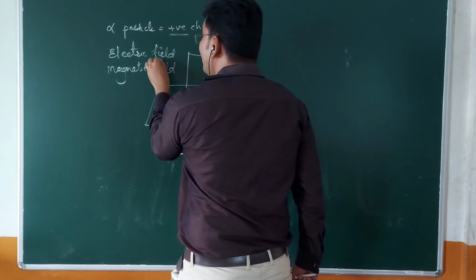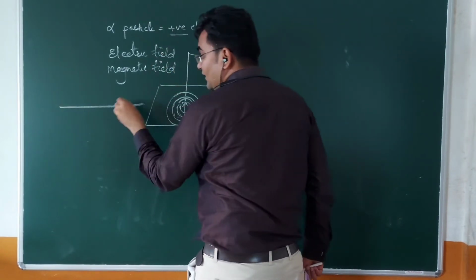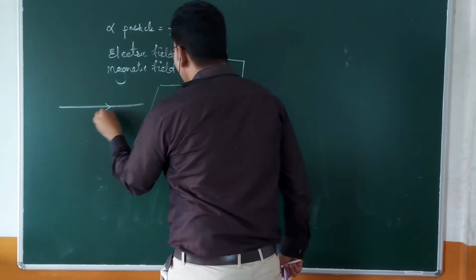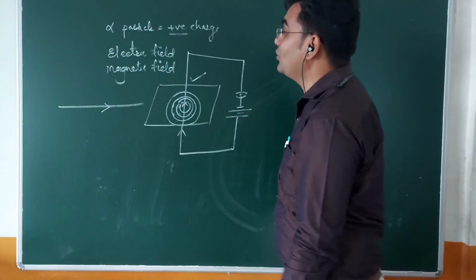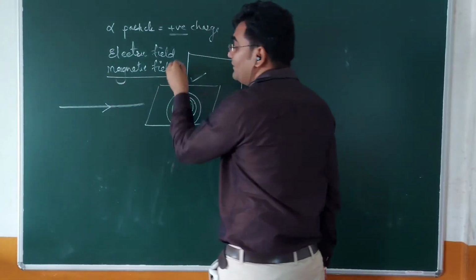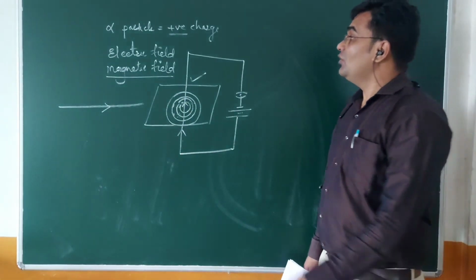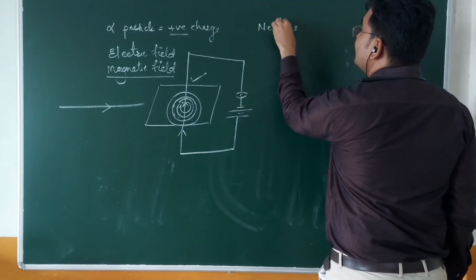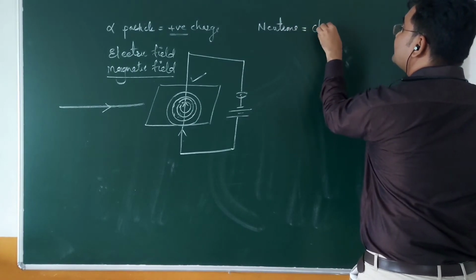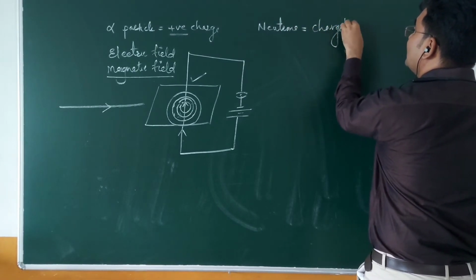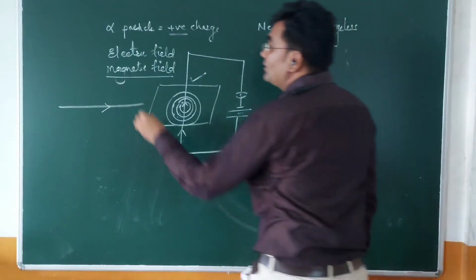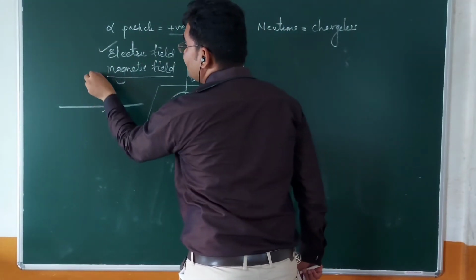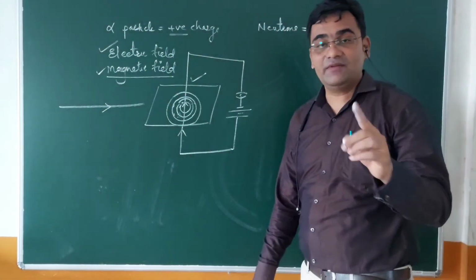So a sharp moving beam of alpha particle will behave as straight current carrying conductor. So it will produce magnetic field same as that of straight current carrying conductor. Whereas if you compare the neutrons, then neutrons are chargeless. Chargeless particle will not create any electric field, and hence it will not have any kind of magnetic field also.